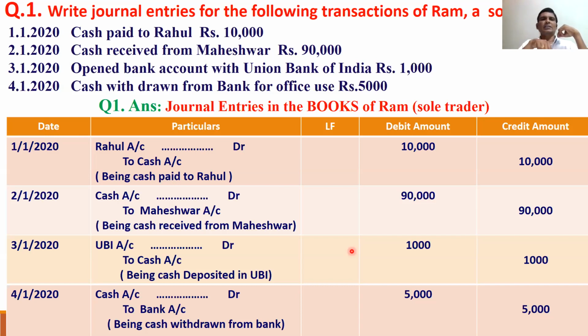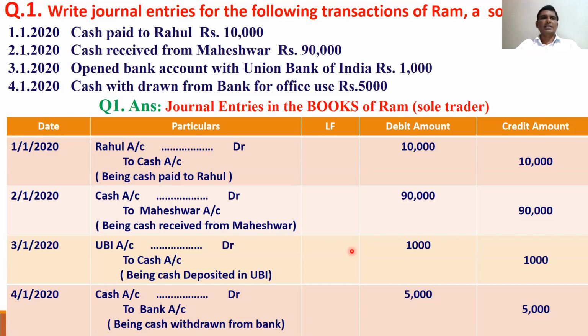Cash received from Mahesh: we received cash from Mahesh. Opened bank account with Union Bank of India: we opened an account with the Union Bank of India. Cash withdrawn from bank for office use: we withdrew cash for office use. This 'we' is the subject. If you remember this first point, it's easy for you to write journal entries. So first, 'we': we have to write every transaction from the business point of view.